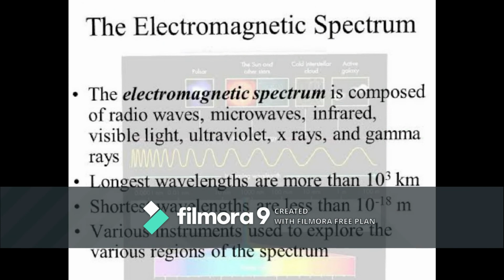What is electromagnetic spectrum? Electromagnetic waves are transverse waves. They consist of mutually perpendicular fluctuating electric and magnetic fields. The direction of propagation is always along a direction which is perpendicular to vibrations of both the fields.